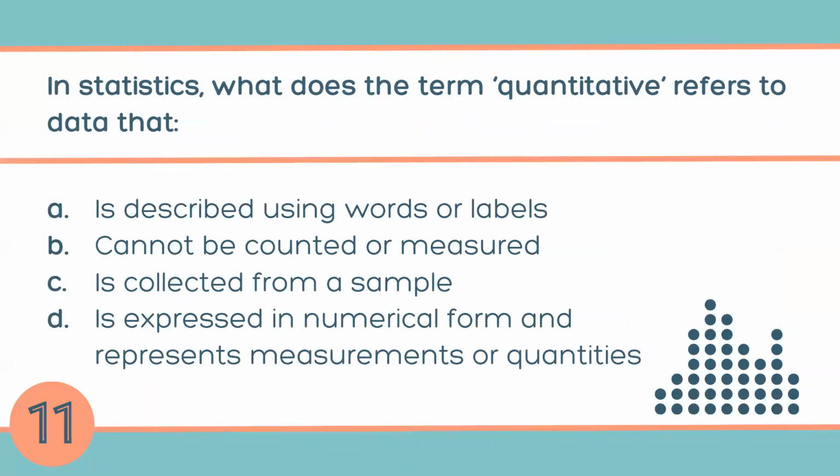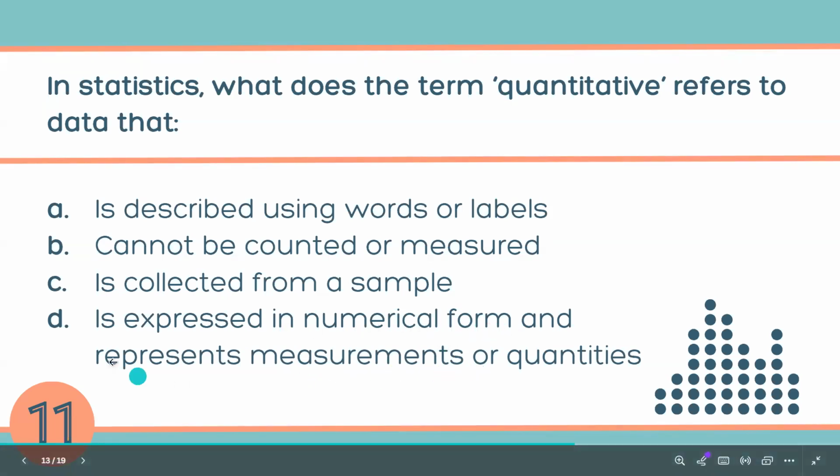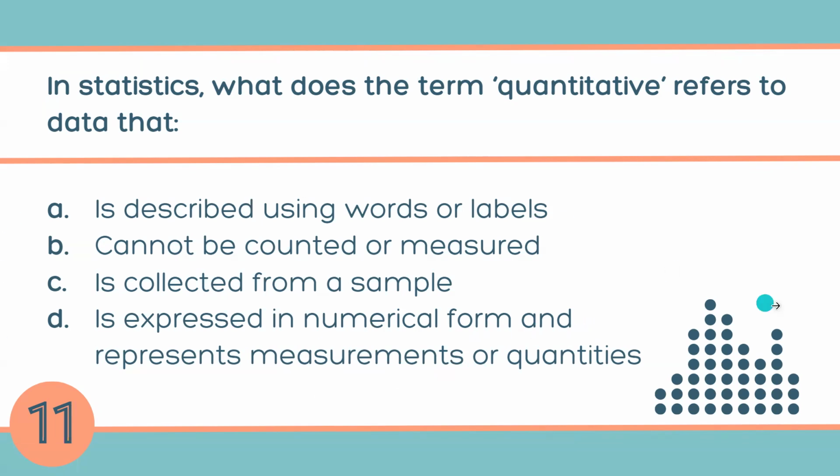In statistics, what does the term qualitative refer to, data that is described using words? We are talking about quantitative, right? Cannot be counted or measured, is collected from a sample, is expressed in numerical form and represents measurements or quantities. So the answer is D.